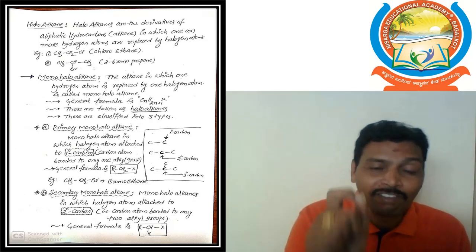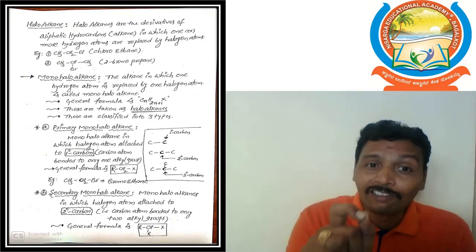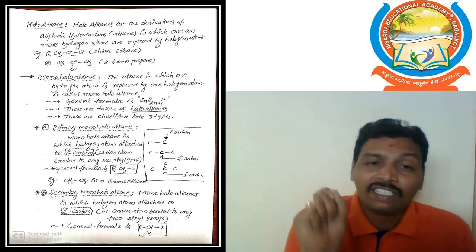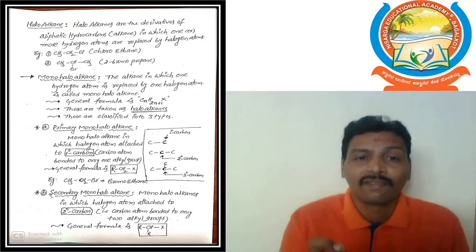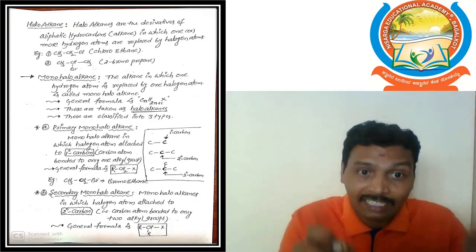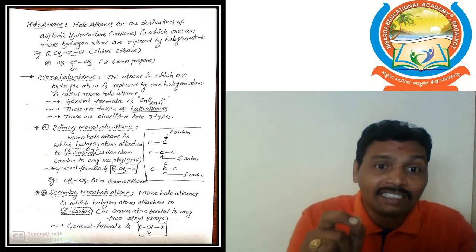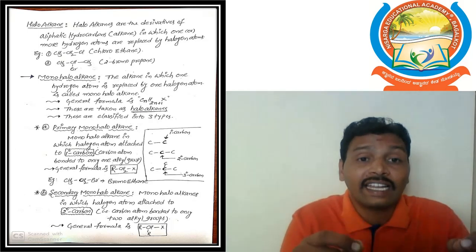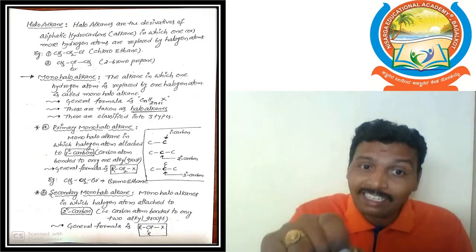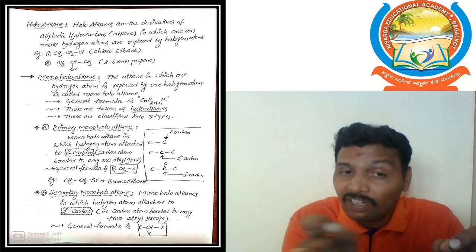Mono means only one halogen, so only one halogen containing alkane is a monohaloalkane. Now the definition: an alkane in which only one hydrogen atom is replaced by only one halogen atom gives a monohaloalkane. There is a little difference between the haloalkane and monohaloalkane definitions.